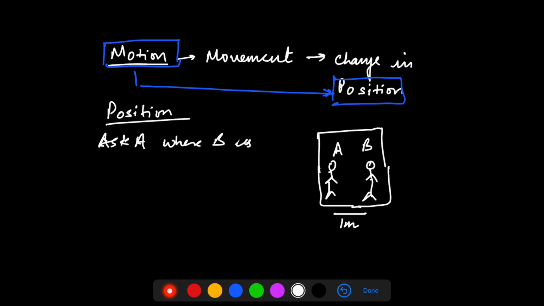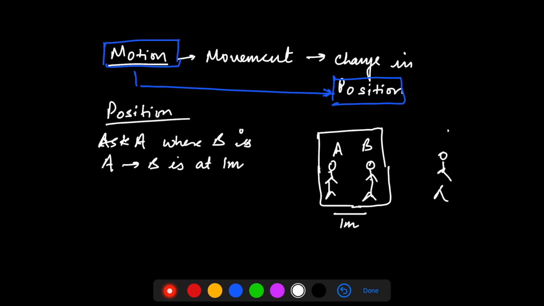So if I ask A where B is, then the answer will be that with respect to A, B is at 1 meter. So the position of B with respect to A is at a distance of 1 meter.